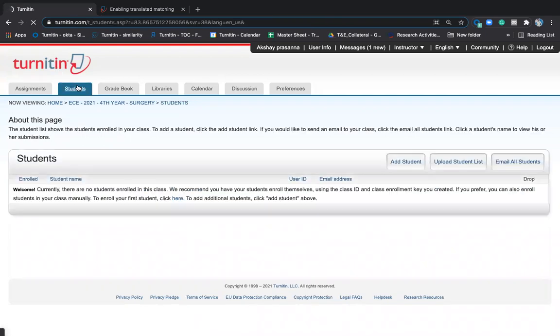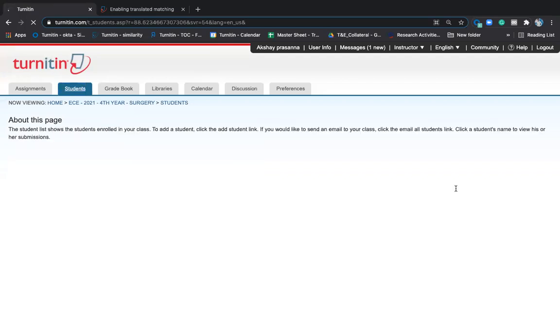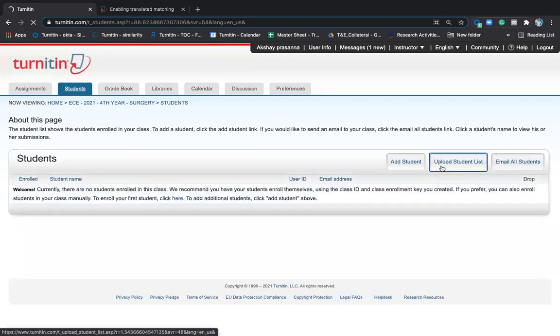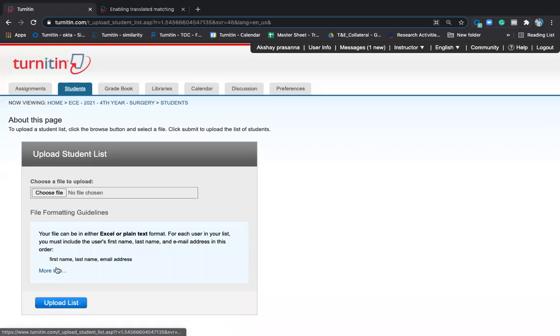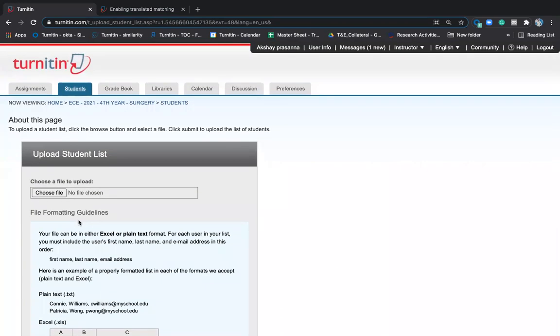The moment you go to Student tab, you can click on Add Student here. The moment you click on Add Student, you give the first name of the student, last name, and email ID. If you want to give access to whole class, all that you have to do is upload list. You can click on upload student list here. You can use this Excel sheet as an example, column A, column B, column C. The moment you use column A, column B, column C, first name, last name, email ID, no serial number, no title, nothing. Just their first name, last name, email ID. You upload the list. Up to 99 students can be added in one go. And all those 99 students get an access.